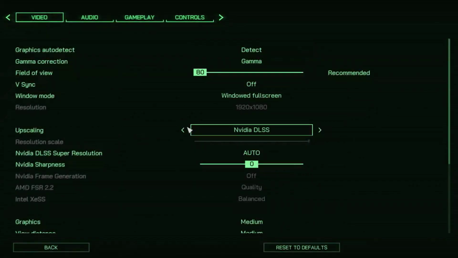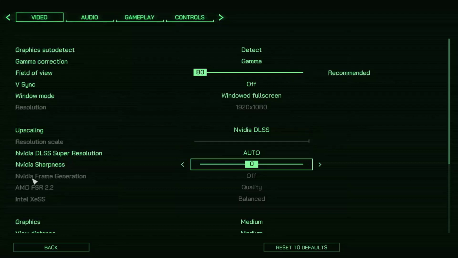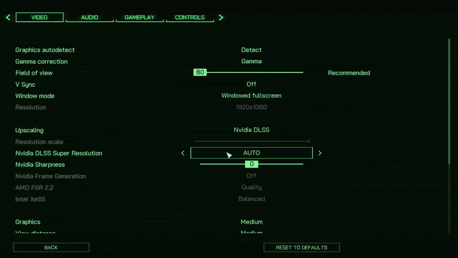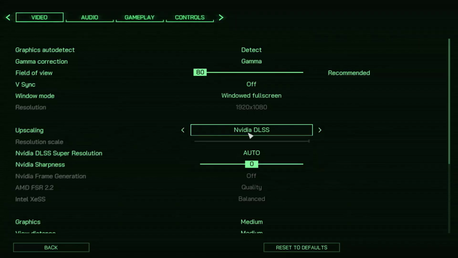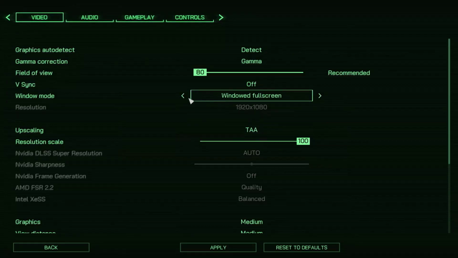Now go to options, and then over here you can see under video, go to video, and over here you can see Nvidia frame generation. Now if this is on, you can turn it off. So in my case it's already off. So in your case, if Nvidia frame generation is on, turn it off, because this has worked for many players, so it might work for you. So turn it off. Now over here you can see upscaling. Now if this is set to Nvidia DLSS, or if it is set to AMD FSR, in that case you can select TAA. So for upscaling, select TAA.